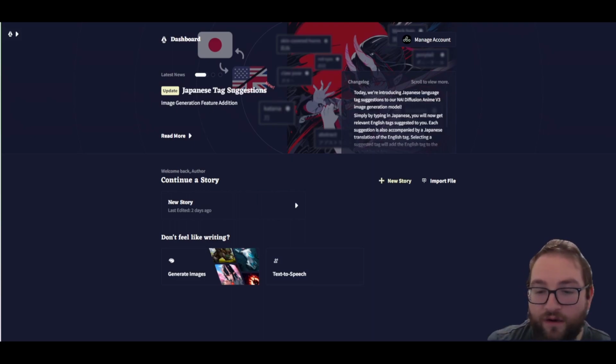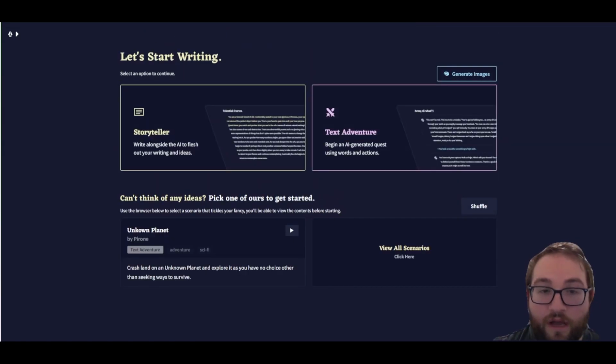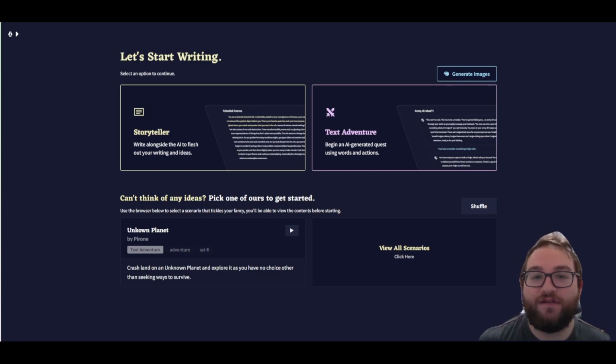We're going to come in here and we're going to click on New Story. Now, what's great about this is that it can not only tell you a story and give you ideas and whatnot for your own story, it can take you on an interactive choose-your-own-adventure journey. A journey through trials and tribulations. A journey of triumph and defeat. All being able to be modified by you at any point in time. Let's dive into Storyteller for now.